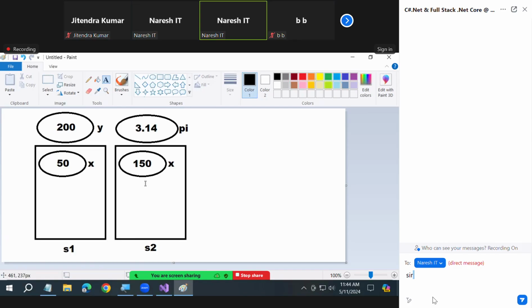Separate copy for each instance created. You created 10 instances, 10 copies are there. Separate copy for each instance created, can be modified.